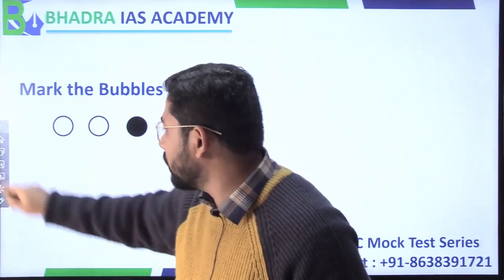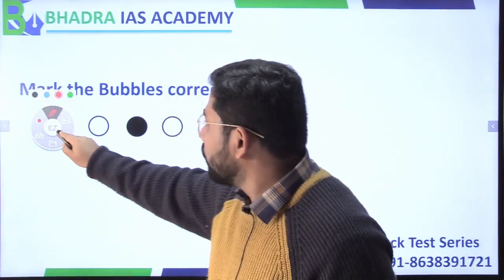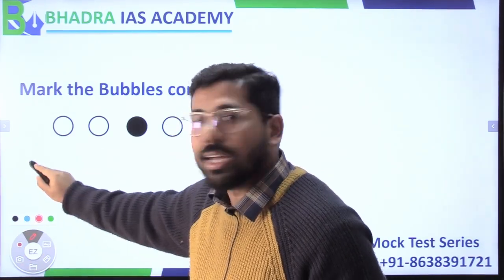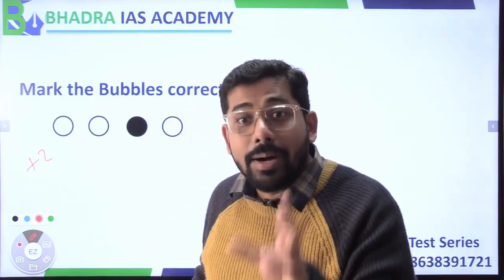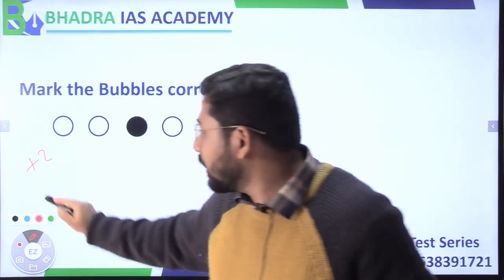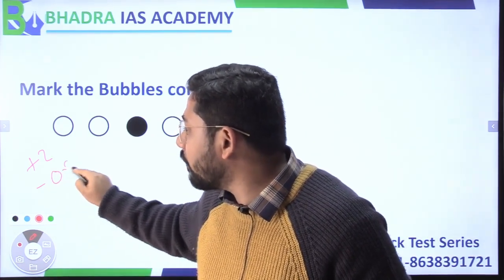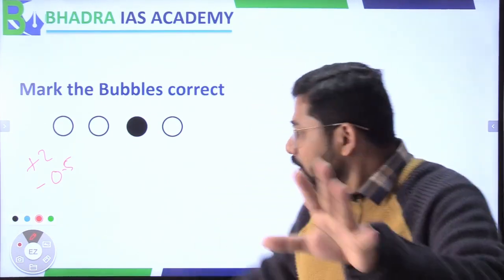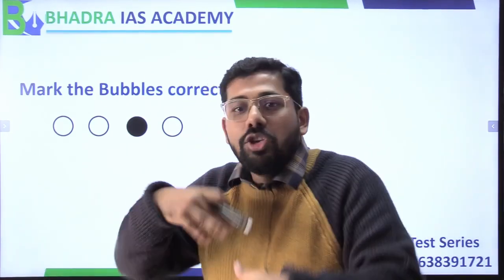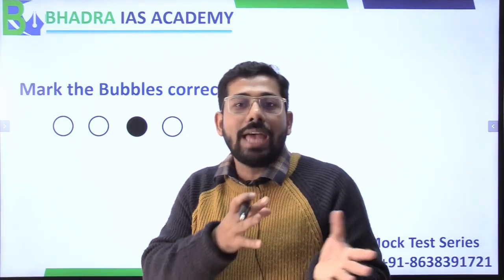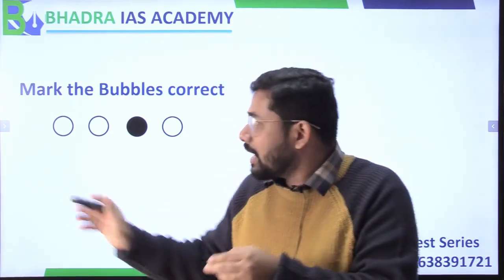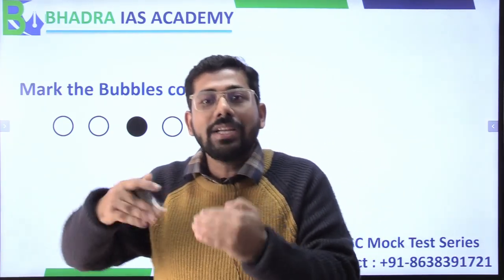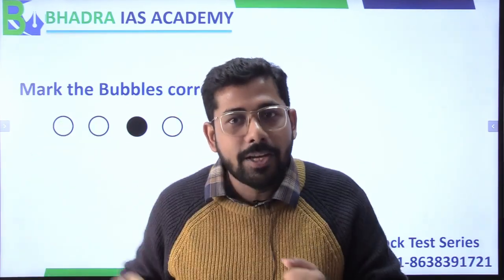Wait, just give me 1 minute, guys. Yeah. So basically it says that if you are correct, then you will get +2, but if you are incorrect, then -0.5 will be reduced from the total marks, right? So if this is the case, your preparation strategy should be such that the maximum of the correct options should be there, right?